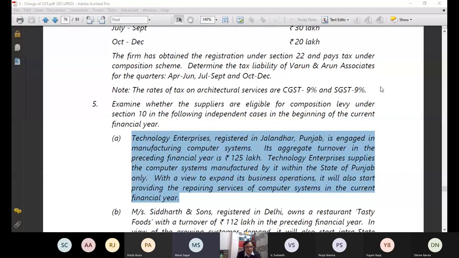I think because the aggregate turnover is not exceeding 1.5 crore in the preceding financial year, and since the company is providing services, until and unless the aggregate turnover of the services is 5 lakh or 10% of aggregate turnover, whichever is higher, it is eligible for the composition levy. Very good. Prachi, have you understood? Yes, sir. Now this is the exact answer. You touched upon the correct point, but Mansi has 100% explained the point correctly.